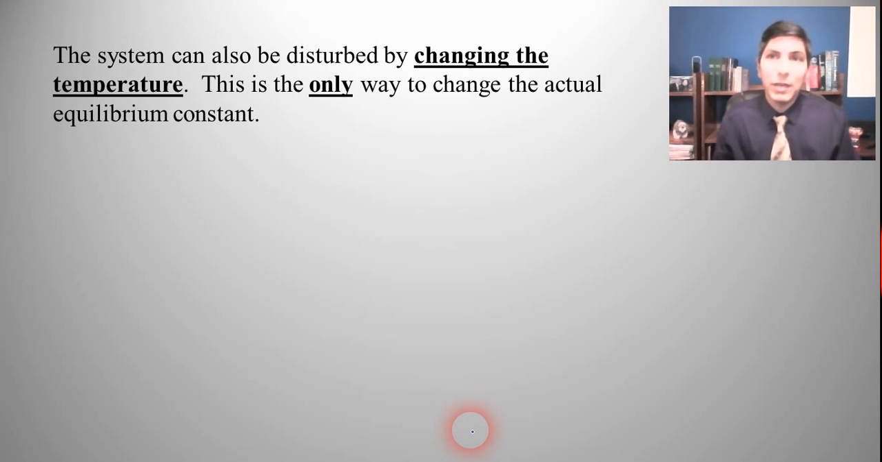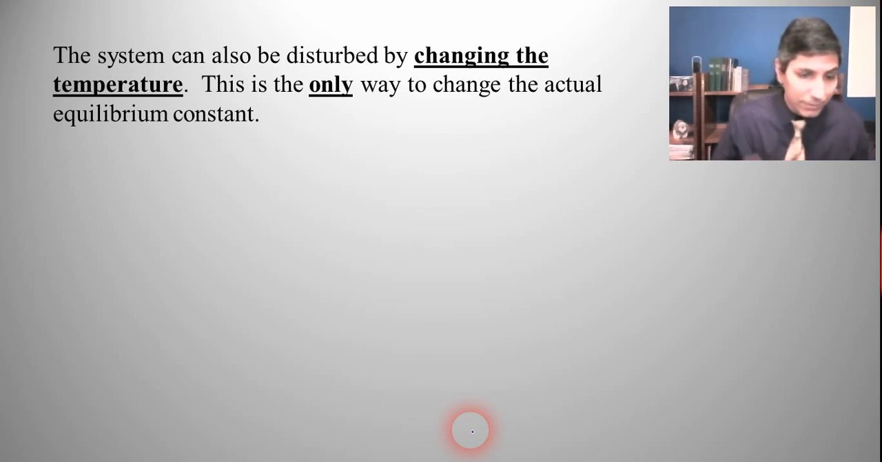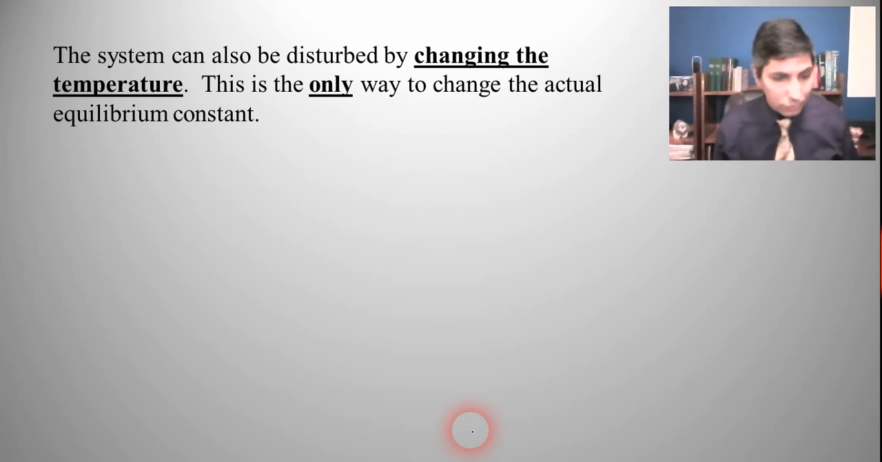Now, there's one other thing we can do. We can change the temperature. Now, as it turns out, all these other things we've talked about, adding things, adding substances, taking them away, changing the pressure by changing the volume, those things do not change the equilibrium constant's numerical value. The only way you can actually change the numerical value of Kc or Kp or any equilibrium constant is by changing the temperature.